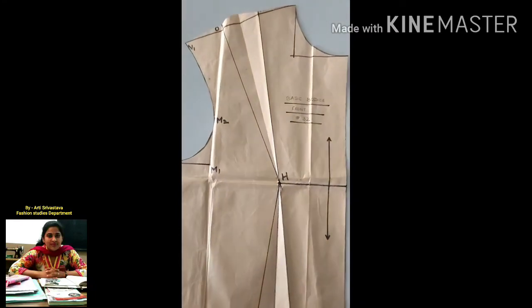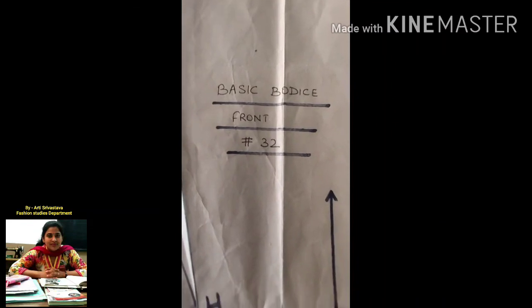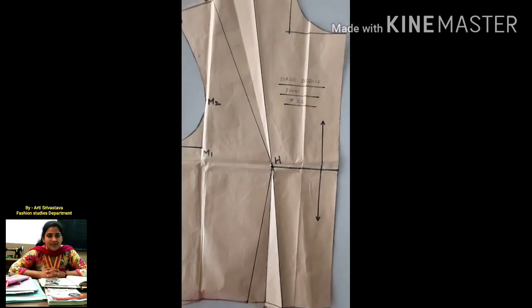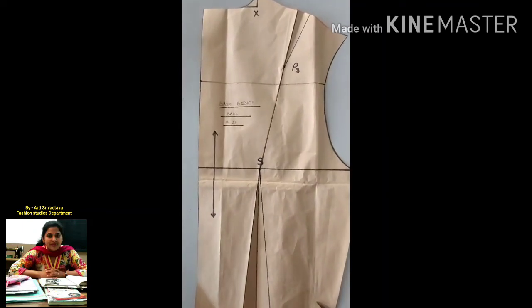Now my front bodice is ready. Information is written there: bodice block, front, size 32, green line, shoulder dart is there, waist dart is there. This is the back bodice with the information written on it, and the green line is also drawn there.